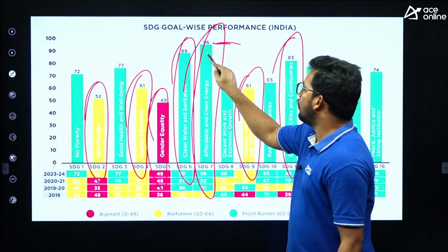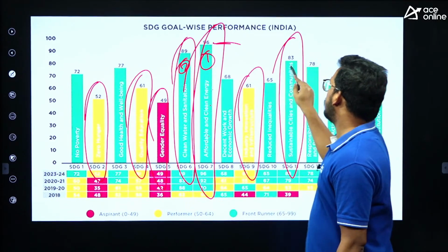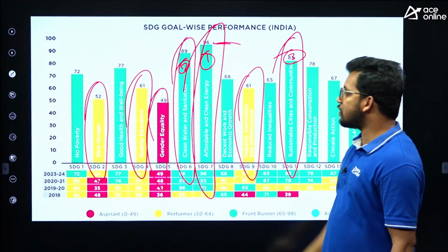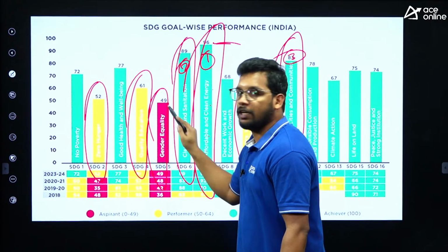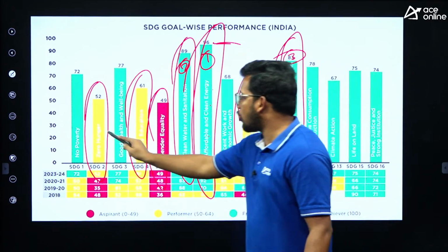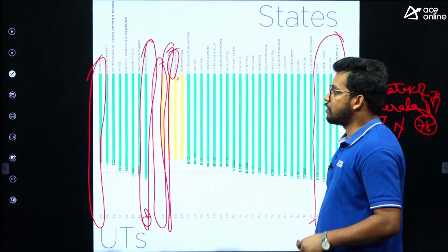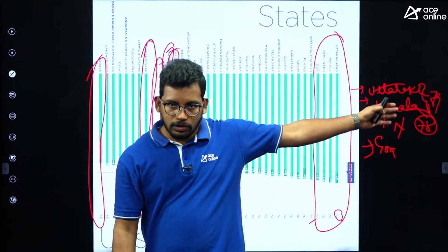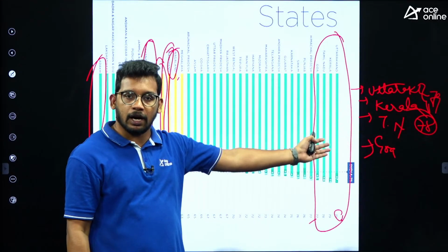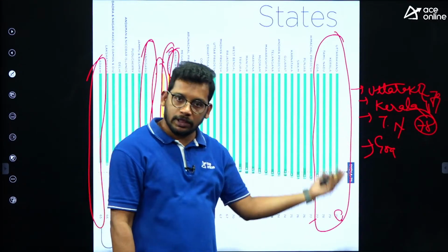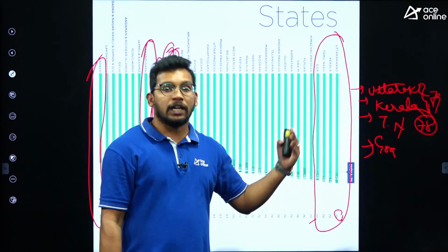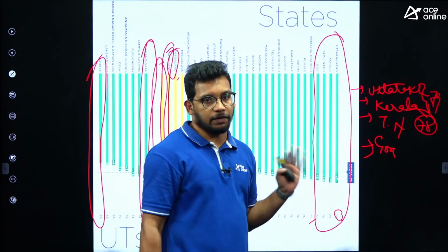So these 3 are the better performers, and the least is gender equality, the worst case, followed by zero hunger and quality education as the least performers. In terms of states, you can see here, Uttarakhand and Kerala have 79, followed by Tamil Nadu with 78, then comes Goa with 77, right?